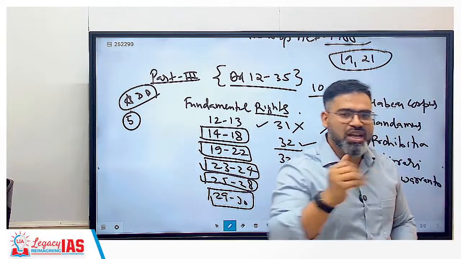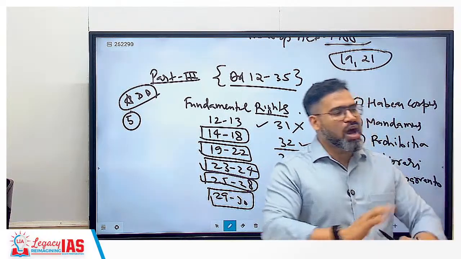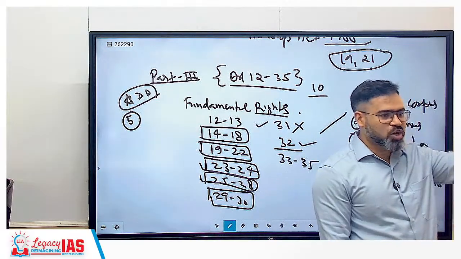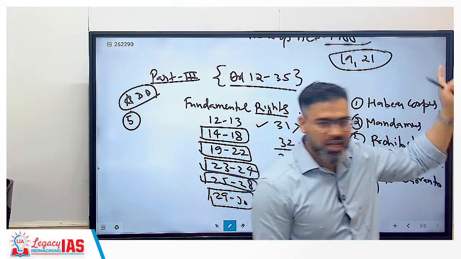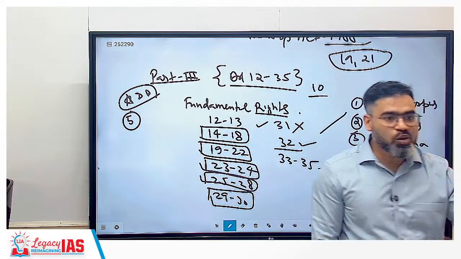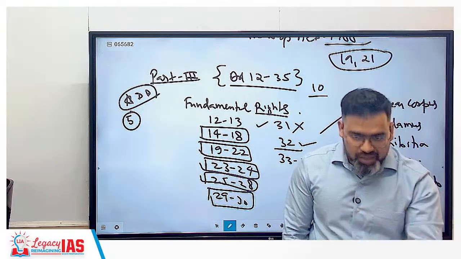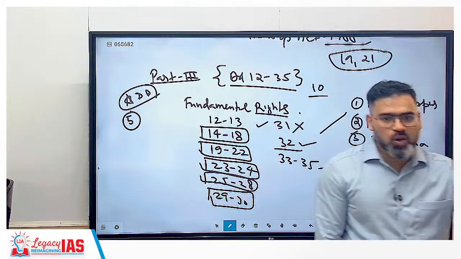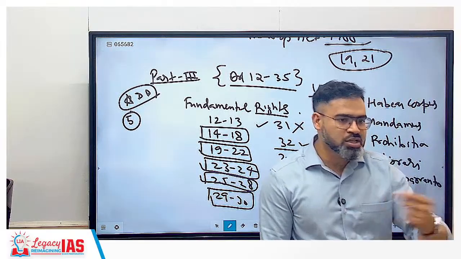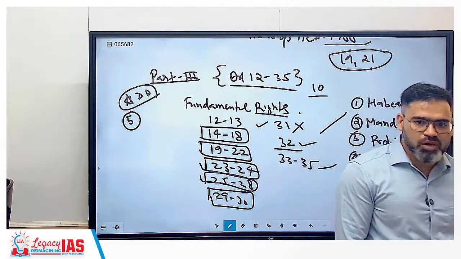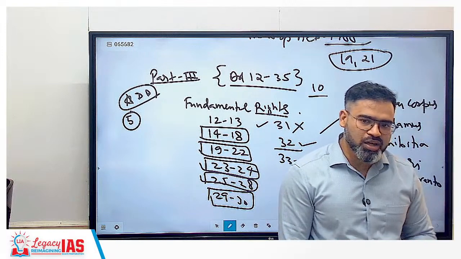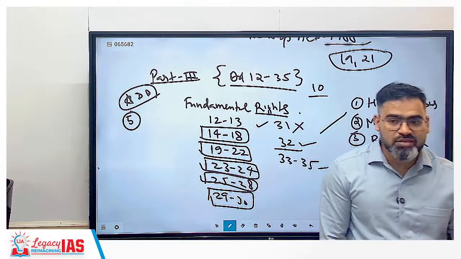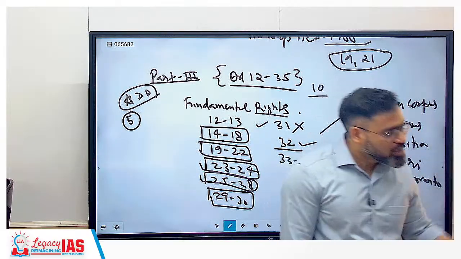Otherwise, when you are going to clear the exam, you say I will not do any corruption, your father will say no, it won't work like that. Next door, Gupta ji's son has purchased 20 acres of land. They will not question how that individual purchased 20 acres of land, whether by corruption or by salary. They are not going to ask Gupta ji, hey Gupta ji, your son or daughter is doing this job, the salary should not be more than 1.5 lakh rupees, how has that person purchased 20 acres of land? No, but they will appreciate the 20 acres of land. And they will tell you this story also so that you also should do the corruption only.